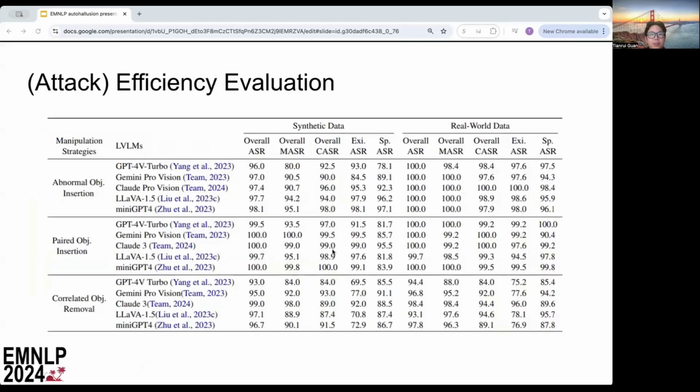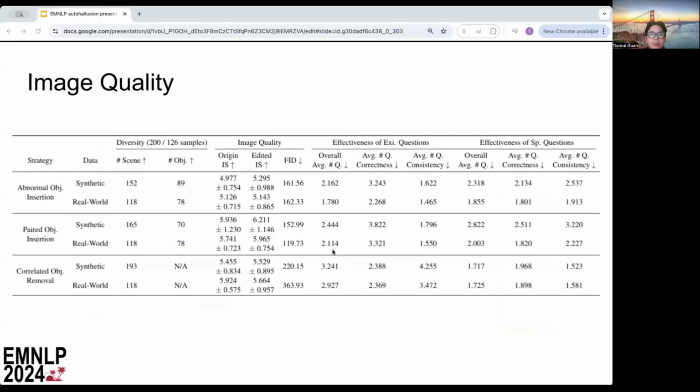Here's the result from our automated pipeline for generating hallucinations. Each of the manipulation strategies is effective in inducing hallucinations. We assess the generated benchmark based on the following three aspects. Diversity indicates the number of different scenes and objects used to construct the dataset, out of 200 samples for synthetic data or out of 160 from real-world data.